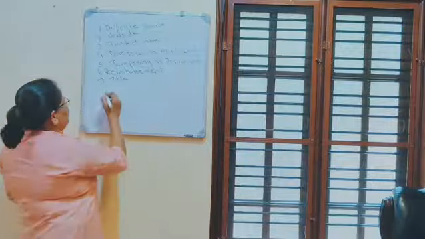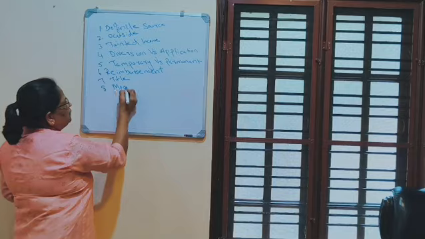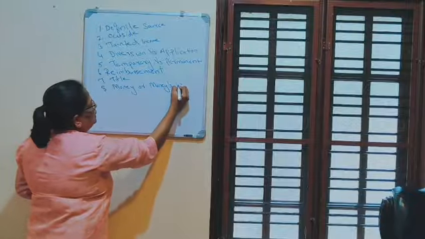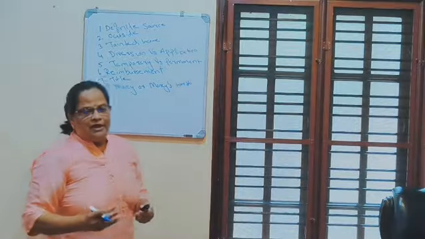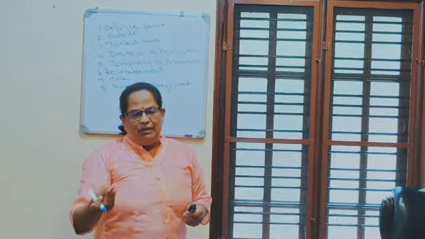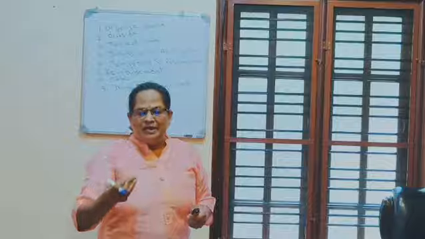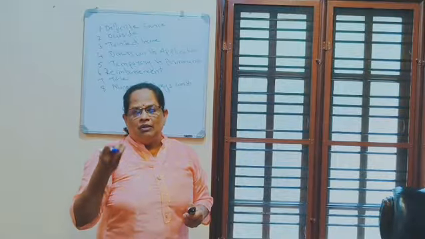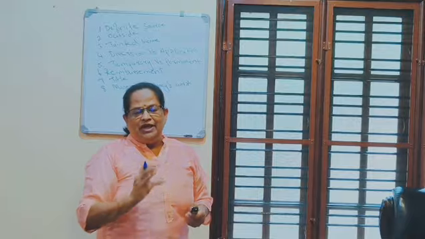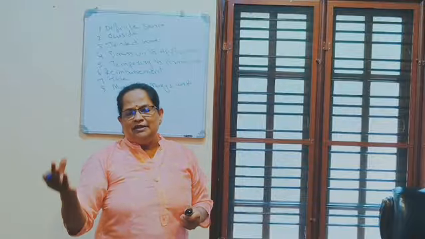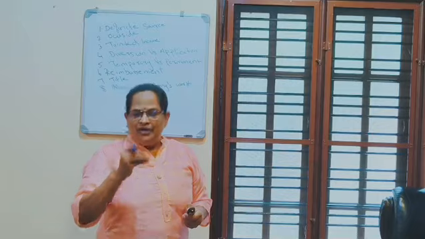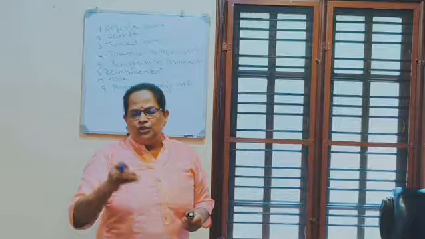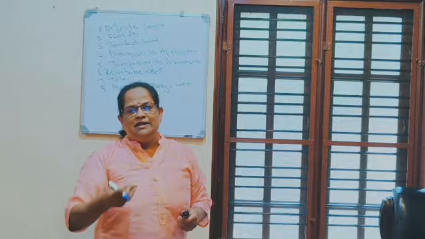Next is income in money or money's worth. When we are getting salary, if you are a top level employee or a senior level employee, you may be getting other benefits. That car, official residence, gardener, cook, all these benefits you will be getting. Some amount you are getting as monetary benefit, some amount as other benefits. Here you have to remember that whether you are getting it as money or money's worth, it is taxable.